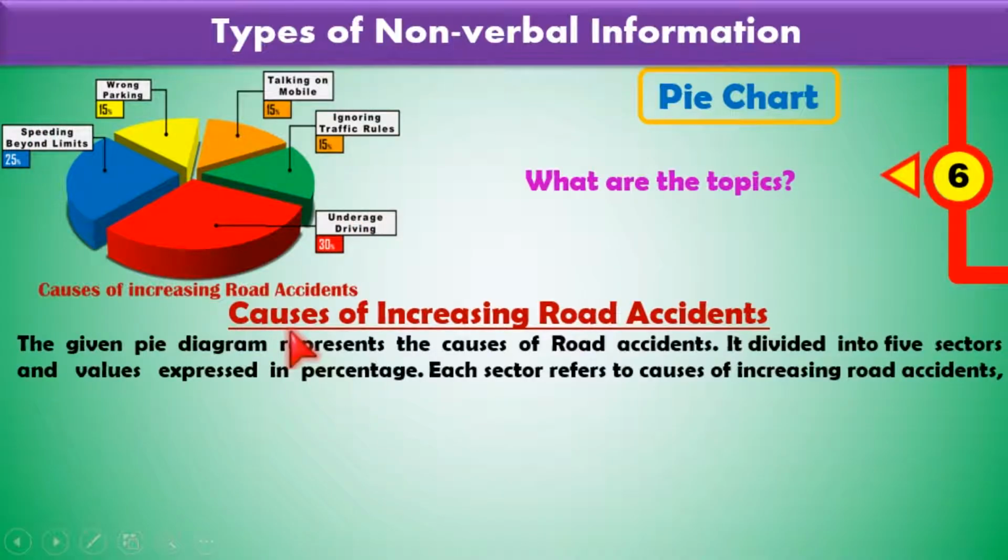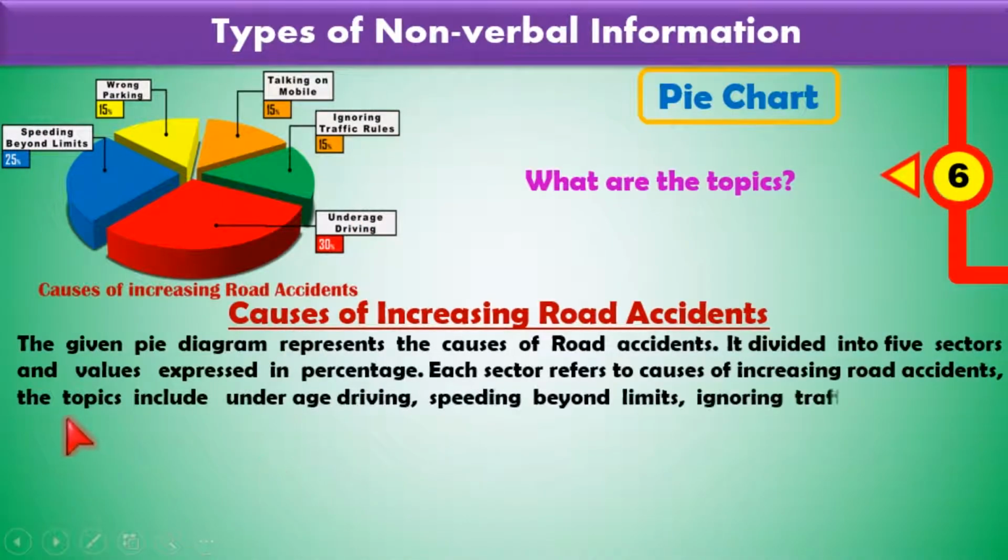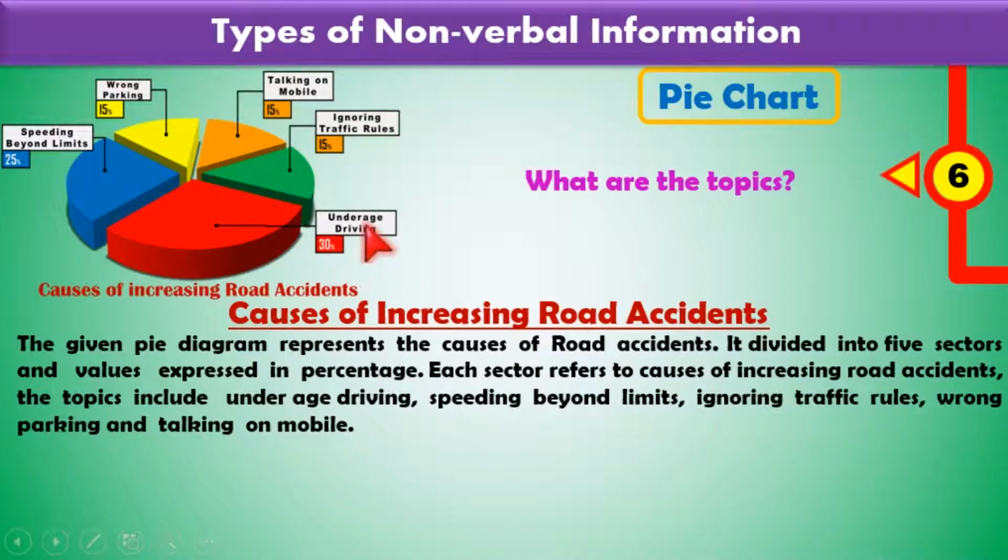Who can write that answer? Look, the topics include underage driving, speeding beyond limits, ignoring traffic rules, wrong parking, and talking on mobile. Okay.